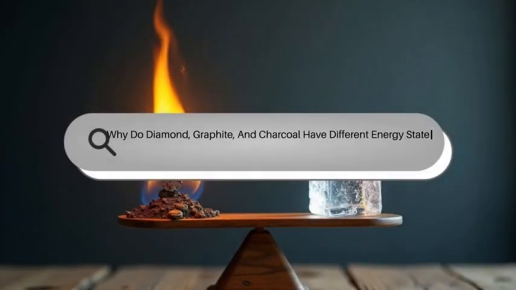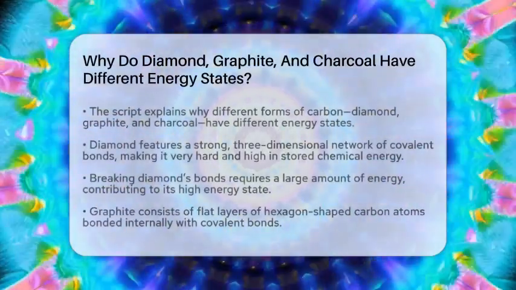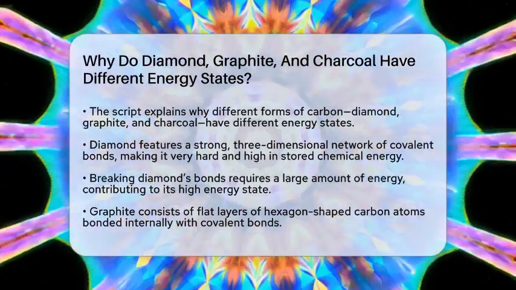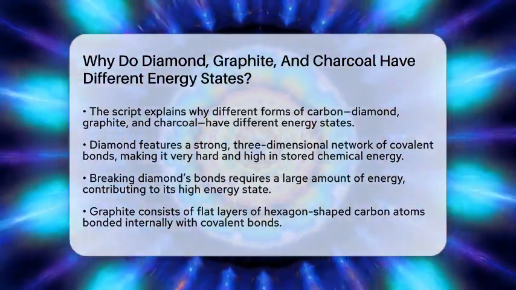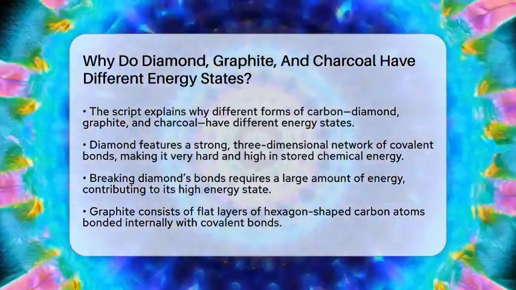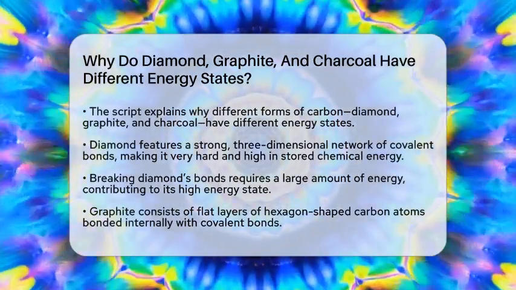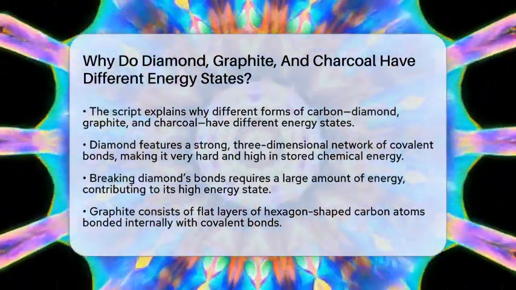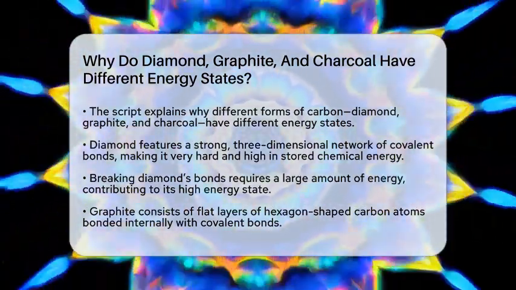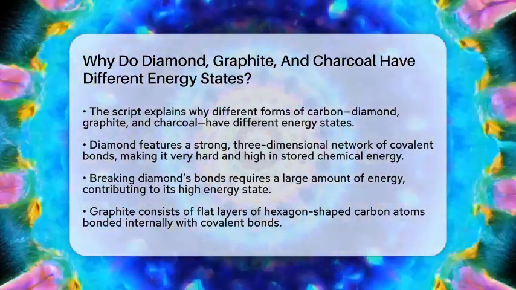Why do diamond, graphite, and charcoal have different energy states? Imagine holding three pieces of carbon in your hand. One sparkles like a jewel, another feels soft and powdery, and the third is black and crumbly. Why do these three forms of carbon behave so differently? The answer lies in how their atoms are arranged and bonded.